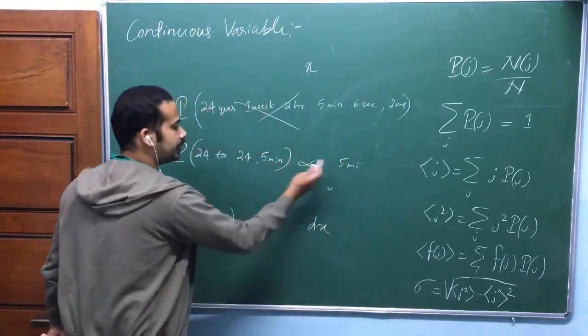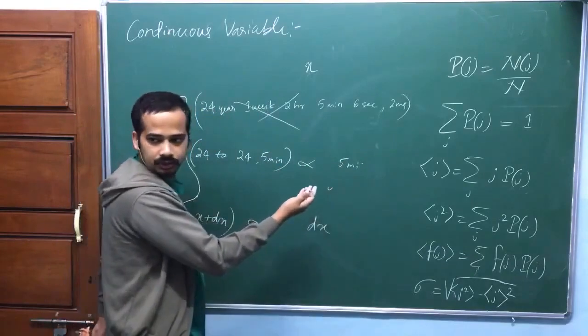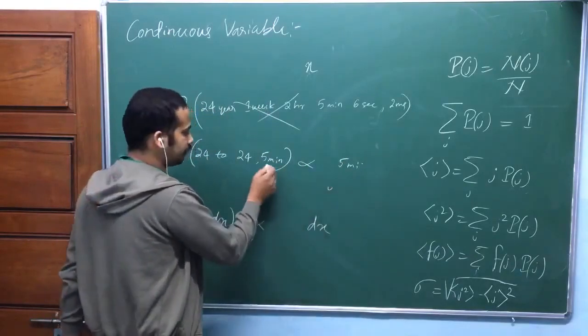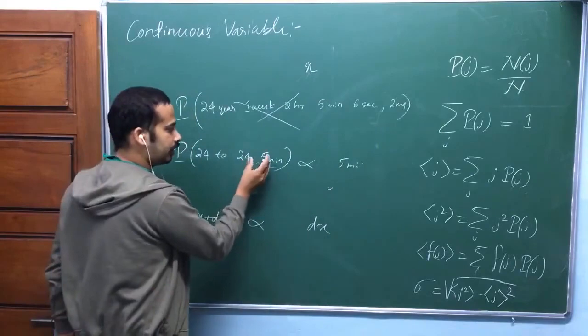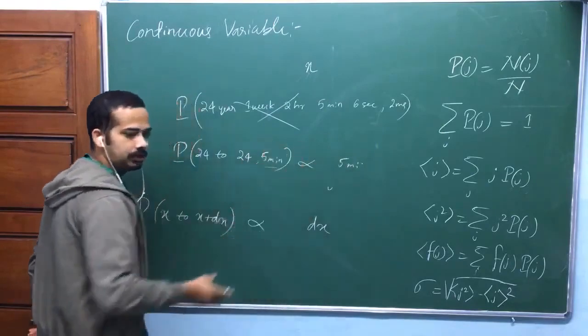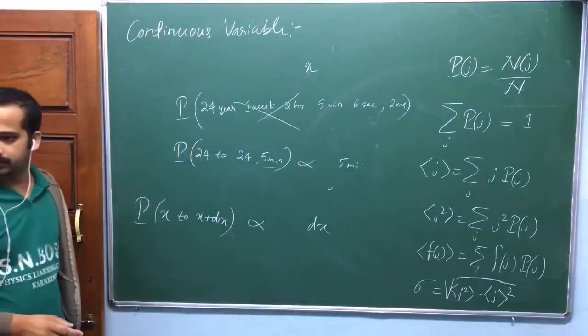If you make it 10 minutes, it will also be doubled. This is the interval, 5 minutes is the interval. If you double the interval, this probability will also be doubled. That is the basic idea.